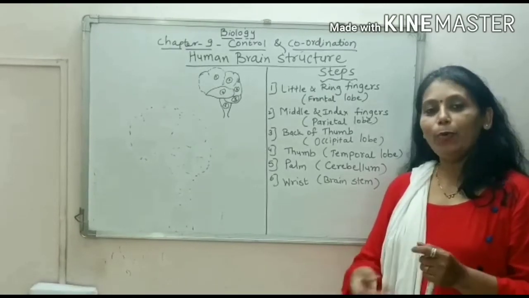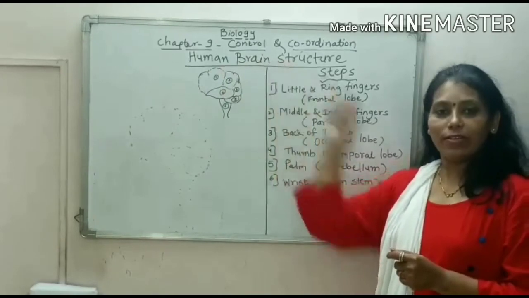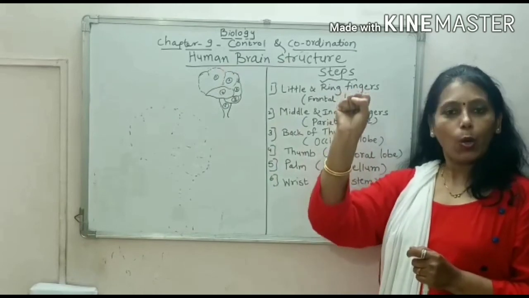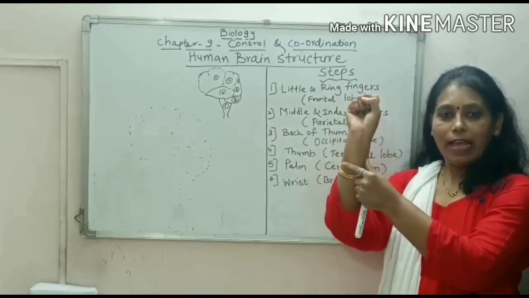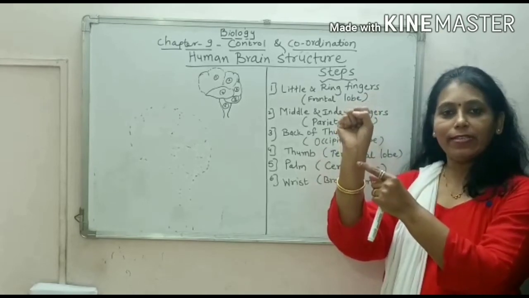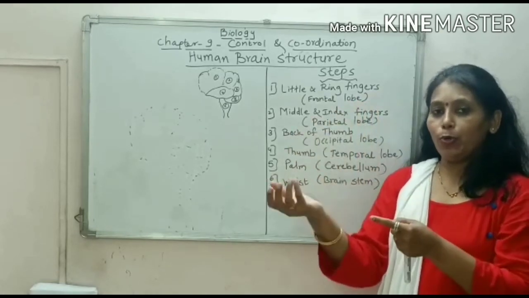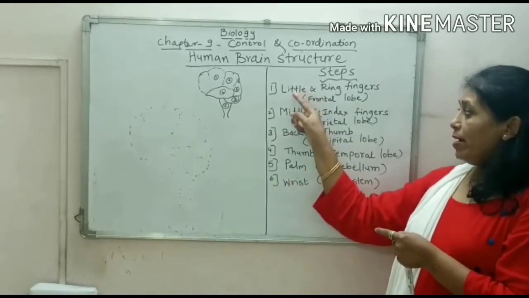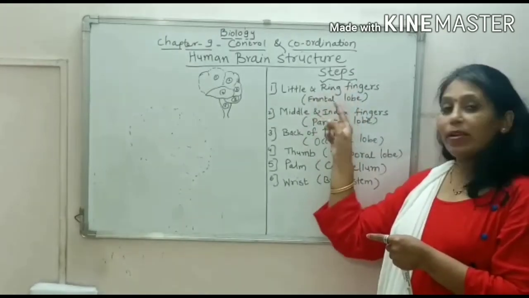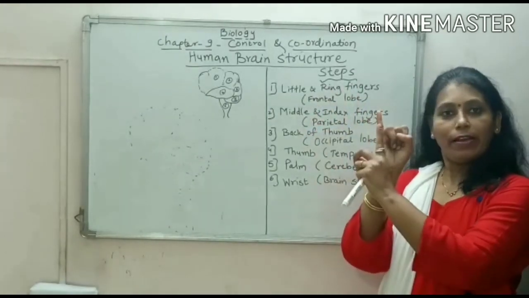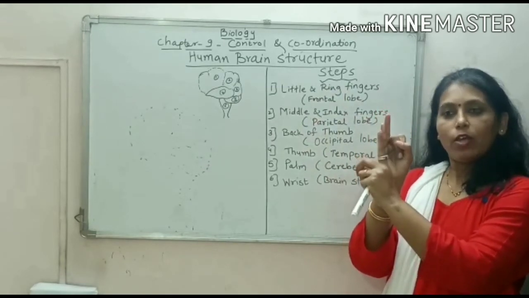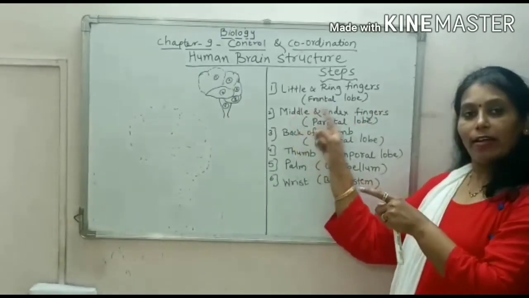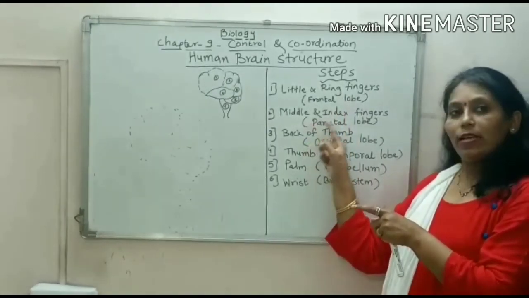Now we will study how to draw the human brain structure in a very simple manner. For that, you will have to imagine this closed fist along with this hand. This closed fist represents the human brain. So how to remember and how to draw? Let us study in a very simple manner, in 6 steps. Little finger and ring finger represent frontal lobe. This is our little finger and this is our ring finger, which represent the first lobe, called frontal lobe. Then middle finger and index finger represent parietal lobe.